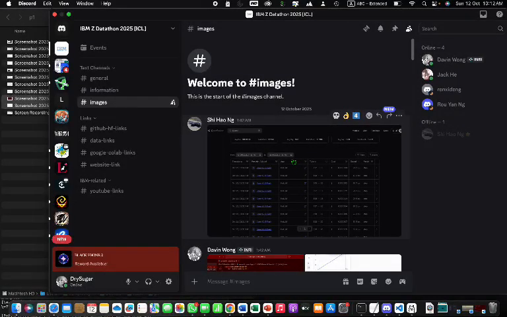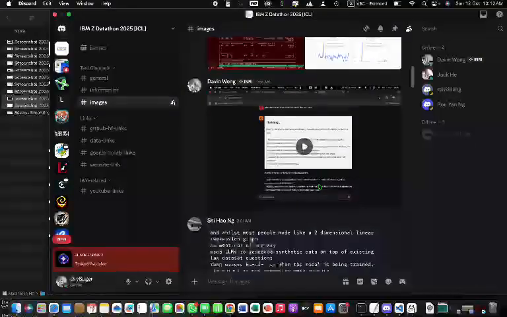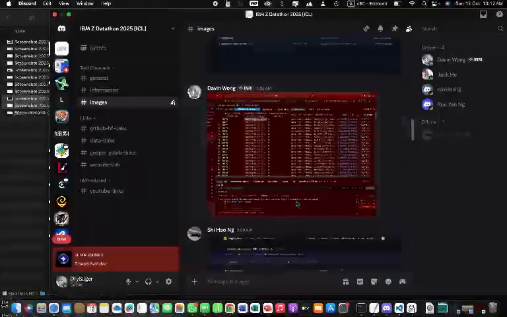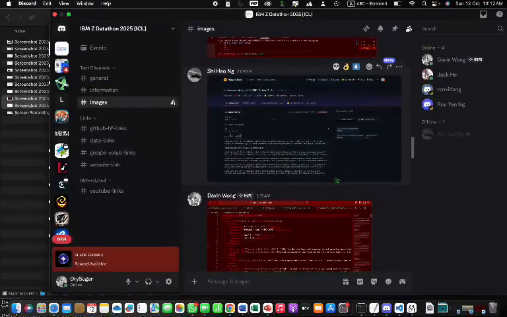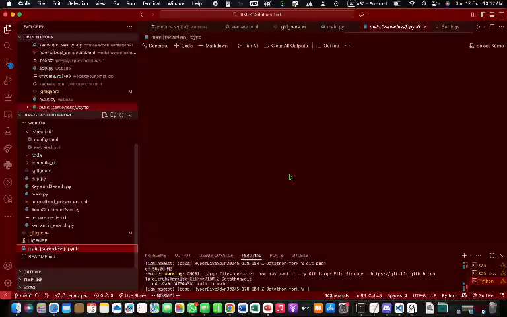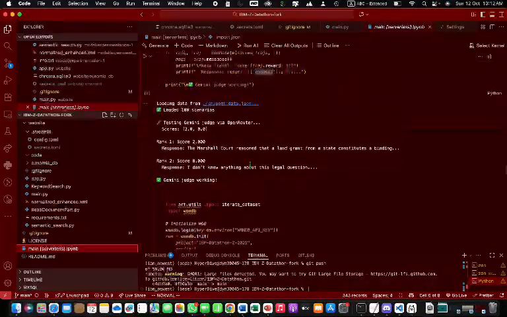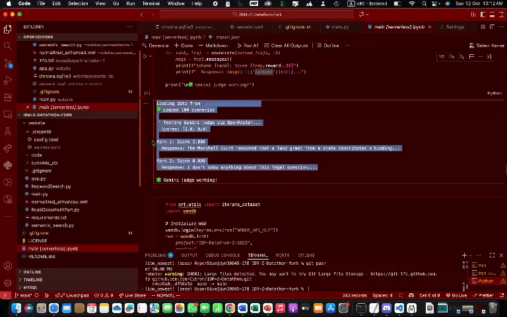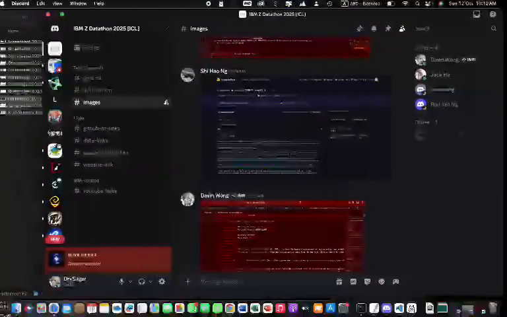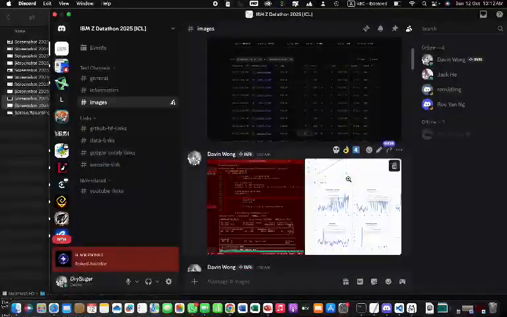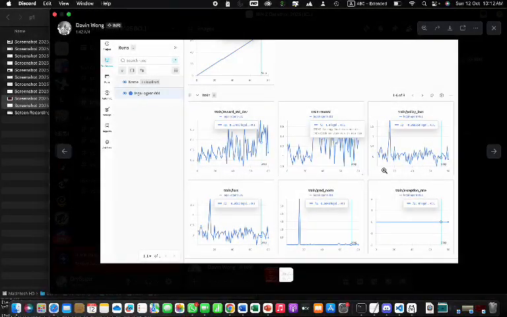Then we have also done reinforcement learning. We have synthetically generated question-answer pairs to use in our data, using the data from the legal corpus. And we use an LLM as a judge to help train the main LLM and to score it so that it improves its own outputs. For example, when it doesn't know anything, we get a score of 0. And you can see how the loss function has been changing over time.